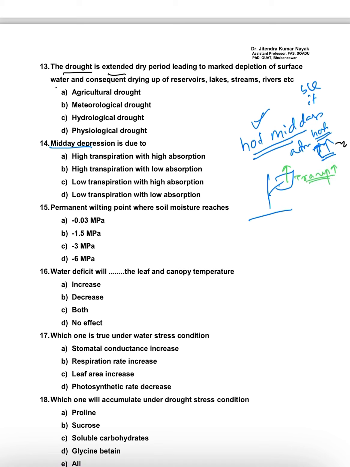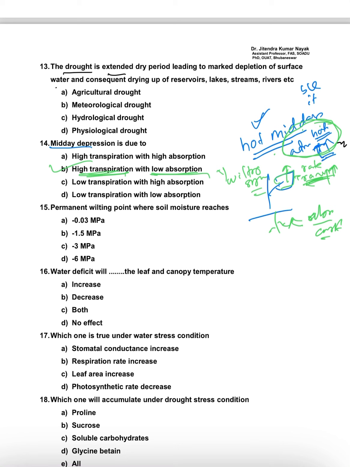If in the atmosphere the temperature is very high, the moisture status is very less, so more water will move from leaf to atmosphere, which is called transpiration. That means the rate of transpiration is increasing. But what about the absorption? It remains constant. So midday depression means there will be high transpiration, but as compared to transpiration, there will be low absorption. In this case, the plant will show a wilting symptom.